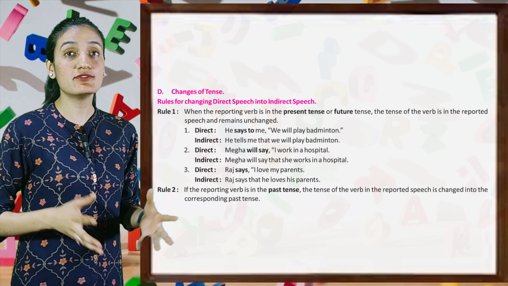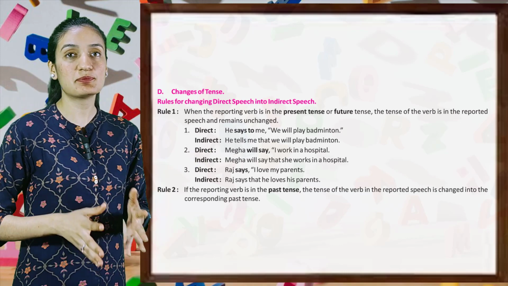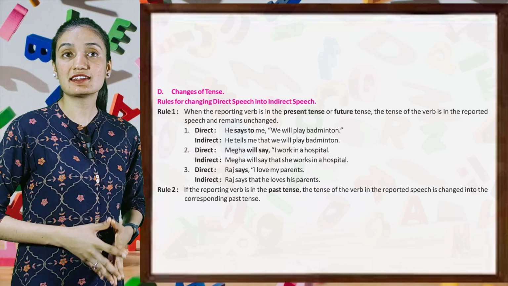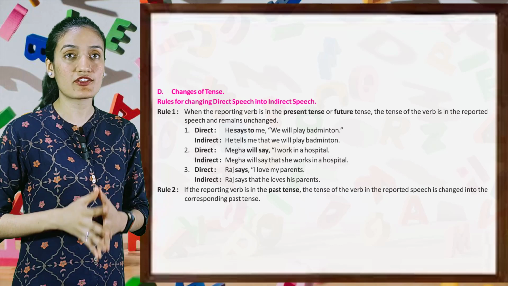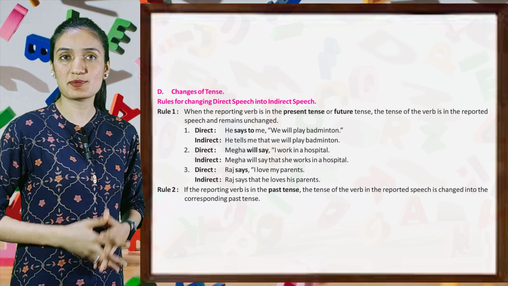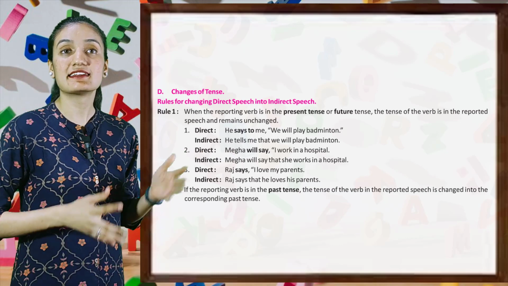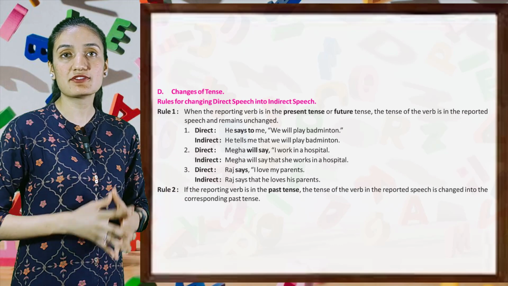Direct, he says to me, "We will play badminton." Indirect, he tells me that he will play badminton. Direct, Megha will say, "I work in a hospital." Indirect, Megha will say that she works in a hospital. Direct, Raj says, "I love my parents." Indirect, Raj says that he loves his parents.